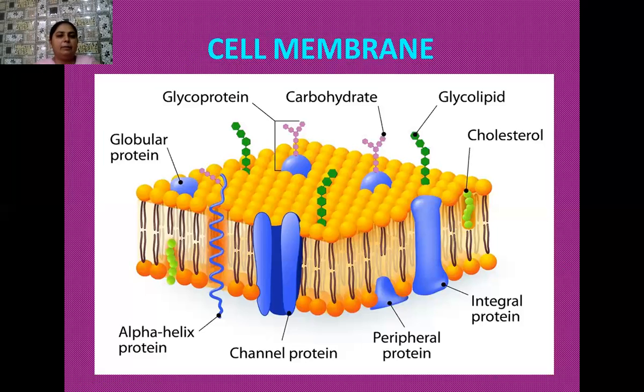So here we have studied three types of transport. Number one, passive transport, where the energy requirement is always negligible. Second is facilitated transport, where special types of channel proteins are involved and they help in the process of transport. And the third one is active transport, where a large amount of energy is required and the process takes place against the concentration gradient, that is, from low concentration to high concentration. That's why energy is required, and the process is called active transport.